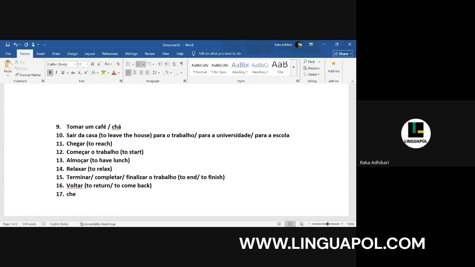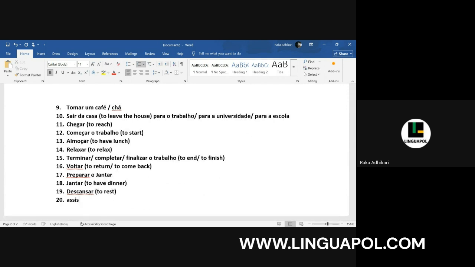Or you can say chegar a casa. We use the verb chegar also to reach. Chegar a casa. Then you can add things like preparar o jantar, to prepare the dinner. Preparar, it's an ER ending verb. Then the word jantar itself is to have dinner. You can use something like descansar, to rest.